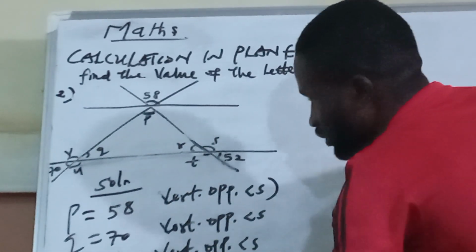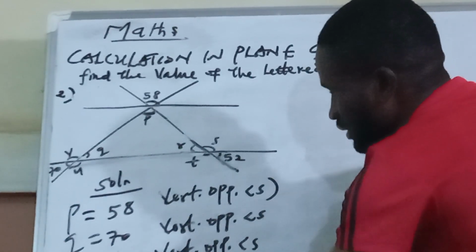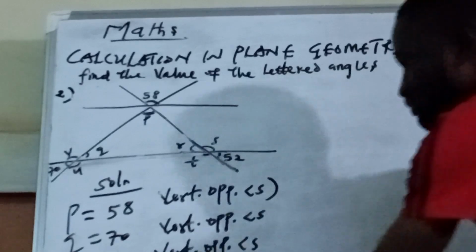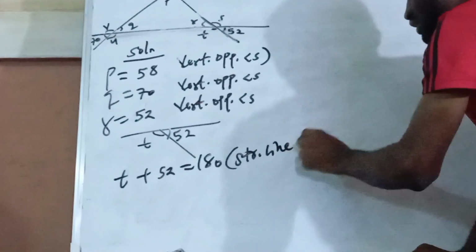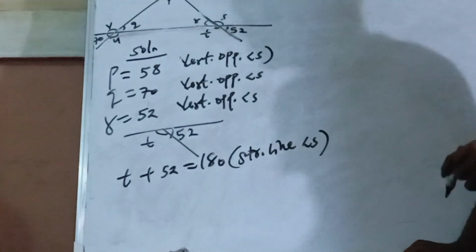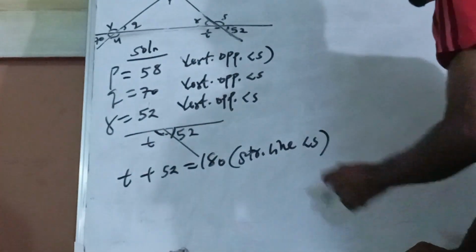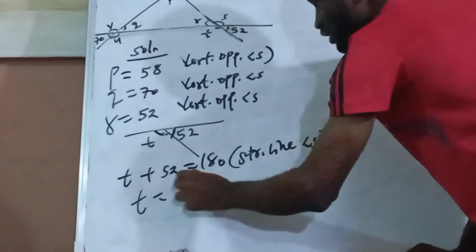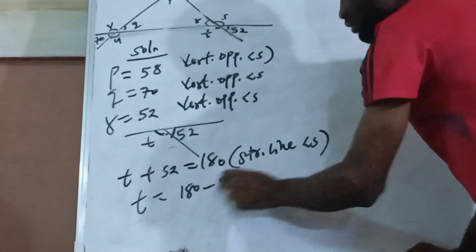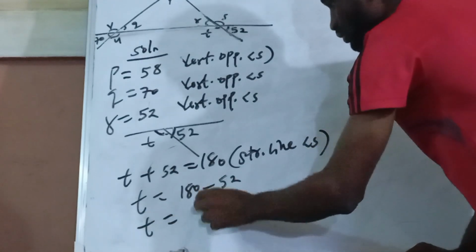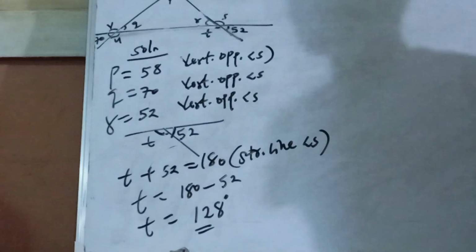Now in this T, we have something like this. Here is 52, and this one is T. This is what we have with straight line angles. So T plus 52 is 180, straight line angles. So T is 180, and when plus crosses here, it changes to minus 52. So T becomes 128 degrees.